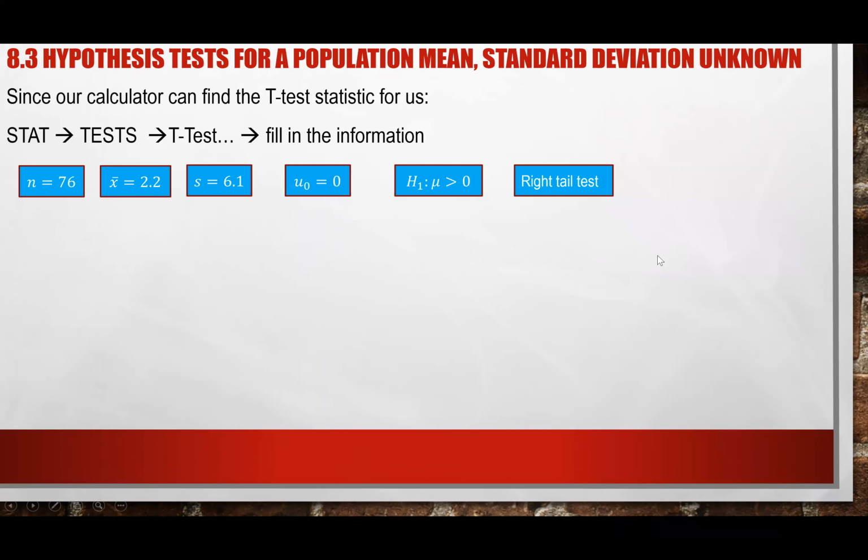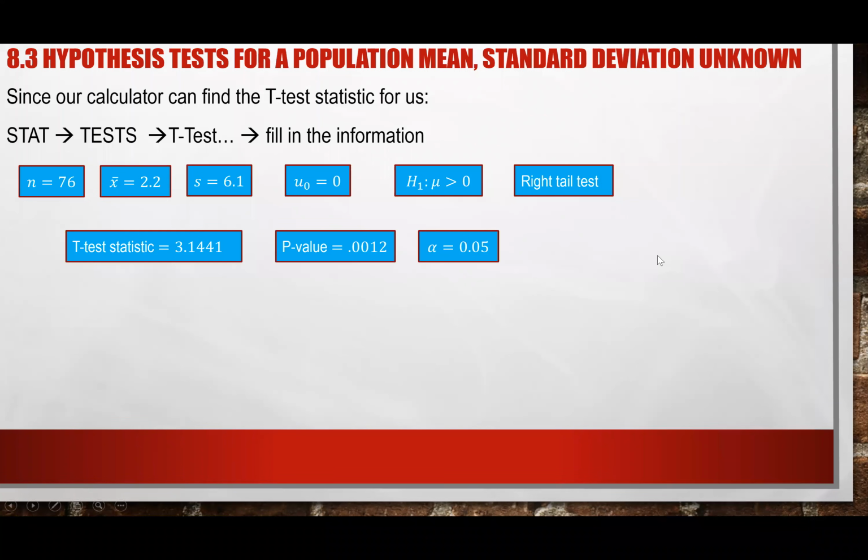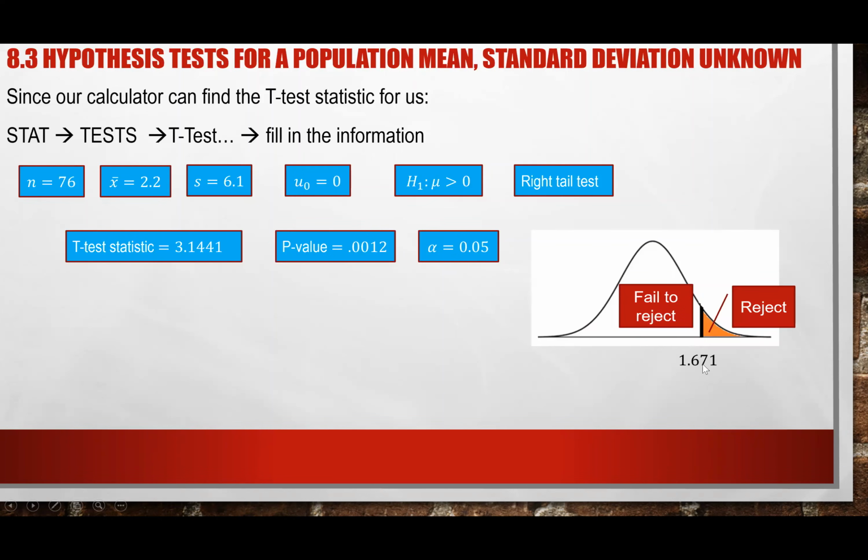So again, those are the two numbers we extract out, which is, again, we have the p-value 0.0012. And again, why do we extract out the p-value? Because if you remember, the p-value tells us that if the p-value is smaller than alpha, we will reject H sub 0. Or if you use the critical value method, this is my boundary, and this is my reject region, this is my fail to reject region. And again, 3.144 is somewhere over here, which is under my reject region, which is what is the result here? The result is we reject H sub 0.